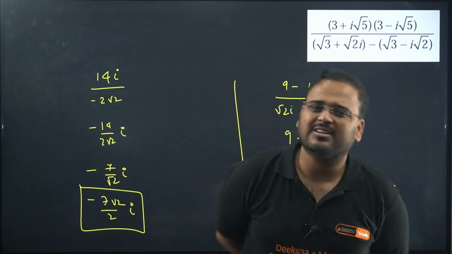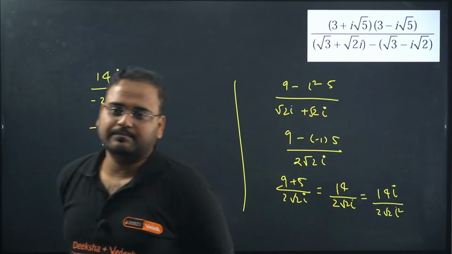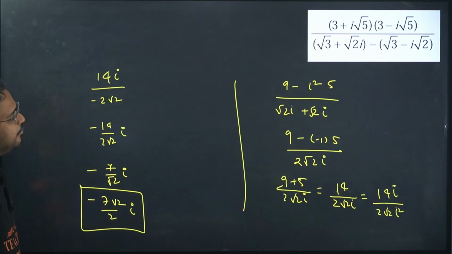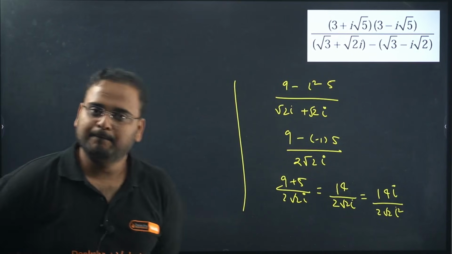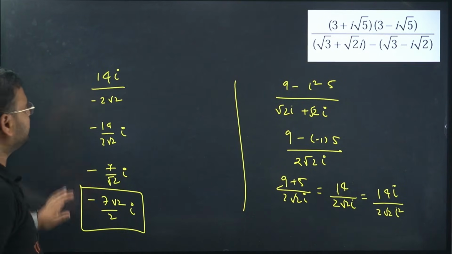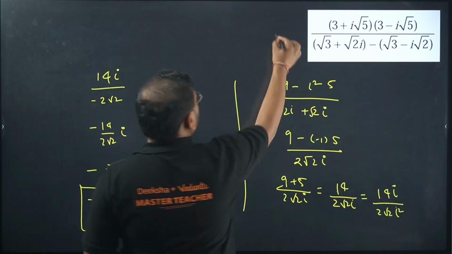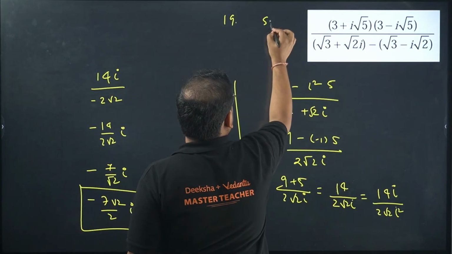I know I could have done this question in fewer steps, but I've written all of them. You can choose to solve it in 4-5 steps also. Got it? This is question number 19. The question is simplify.